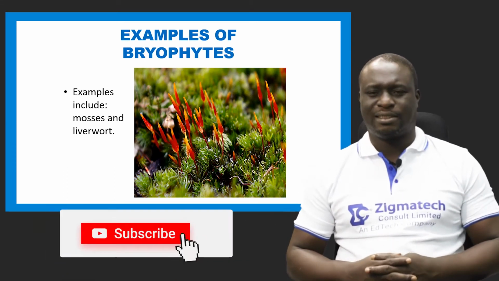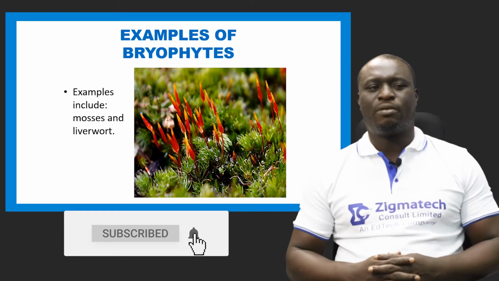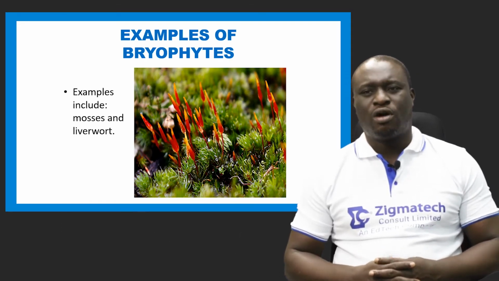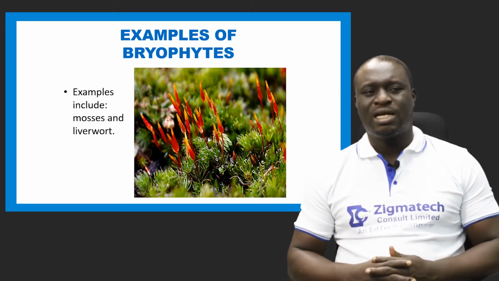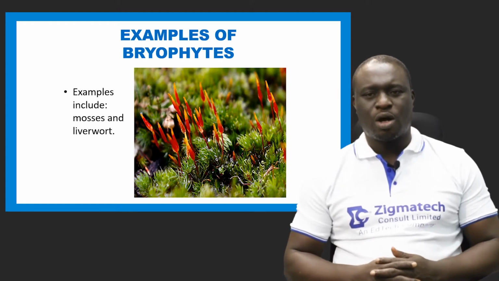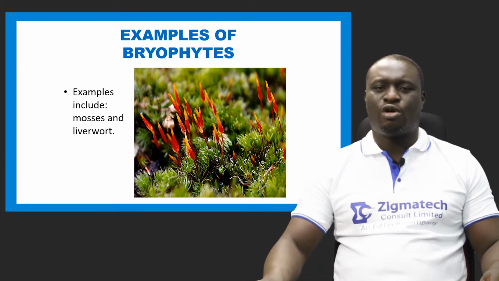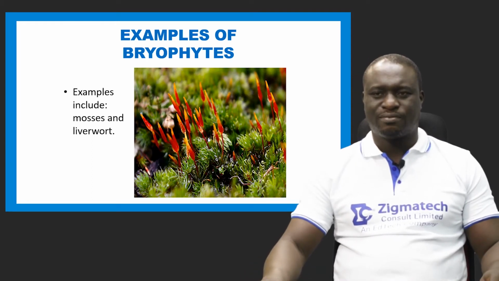That is a structure of a bryophyte. That's a moss plant. There are two important examples of bryophyte. We have the moss and we have the liverwort. That structure you see is the structure of a moss plant.